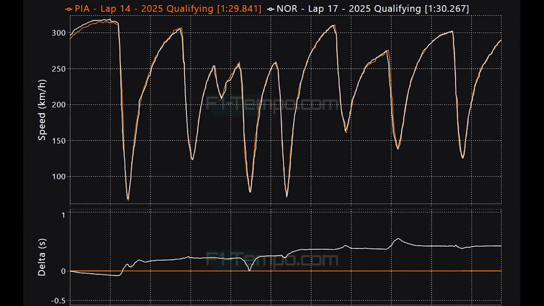Let's compare the laps of Lando Norris and Piastri then, to see where Norris lost out. And when you look at these laps, you can see that through the first couple of corners alone, Lando Norris lost 0.2 of a second to Oscar Piastri. He does gain time though back through turn 8, but Piastri does get a better exit and opens the gap back out. And at most of the braking zones, Piastri was a little bit later than Norris on the brakes, and overall he beats him by 0.4 of a second. With that being said, I do still think in the Grand Prix, we will see both McLaren cars on the podium.